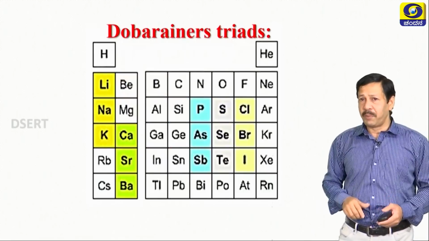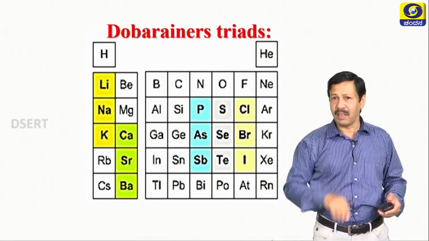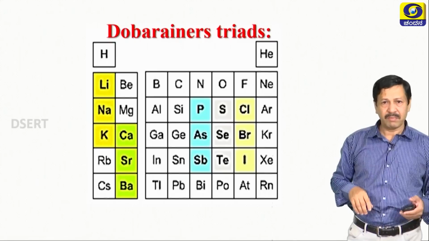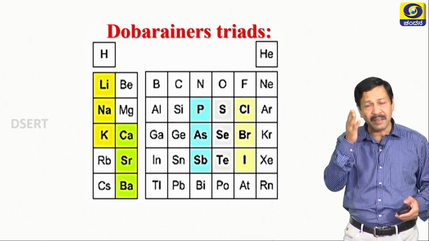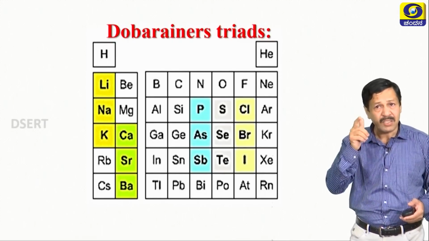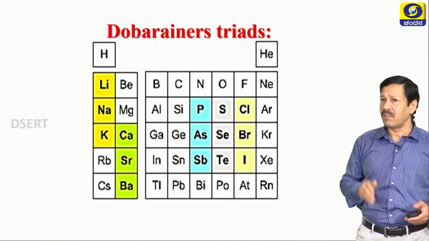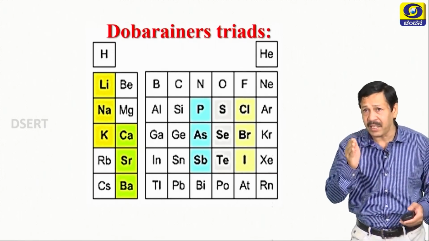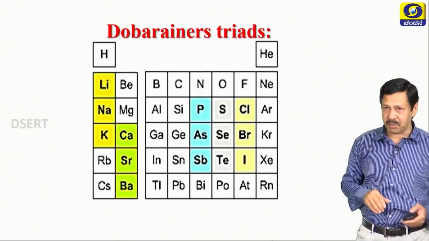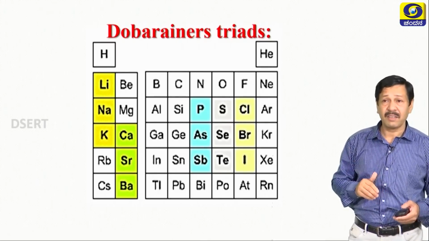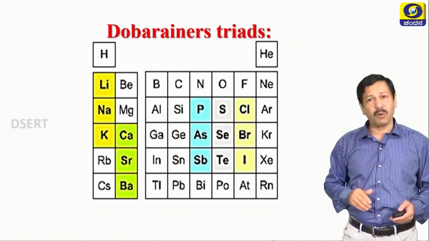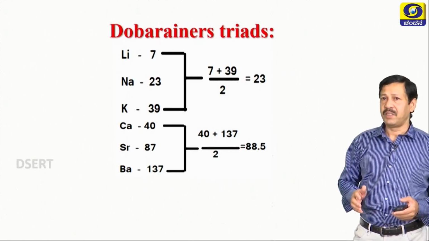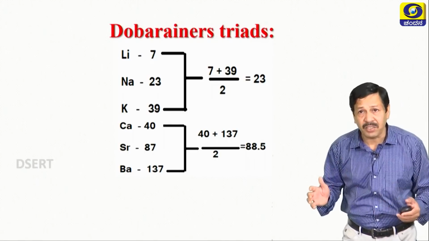Now, Dobereiner's triads can be seen here: lithium, sodium, potassium. See the highlighted areas, then calcium, strontium, barium, then phosphorus, arsenic, antimony, and chlorine, bromine, iodine. Here four sets are given. Let us check how Dobereiner's triad works.